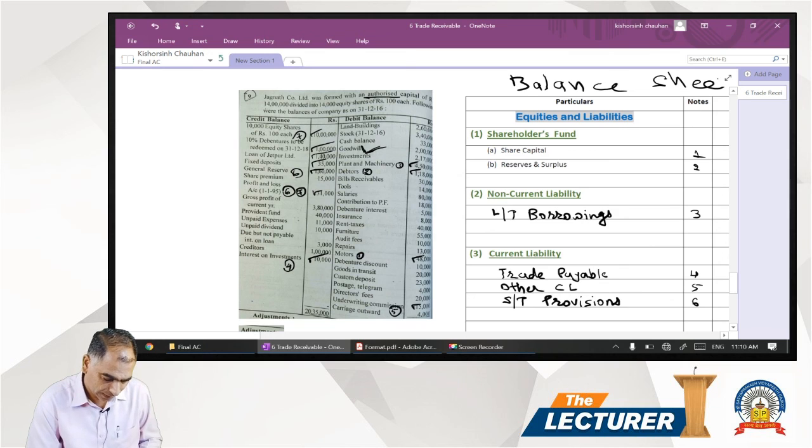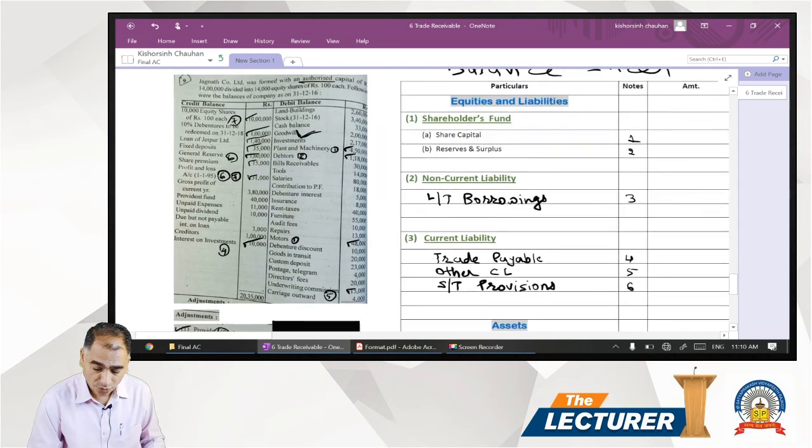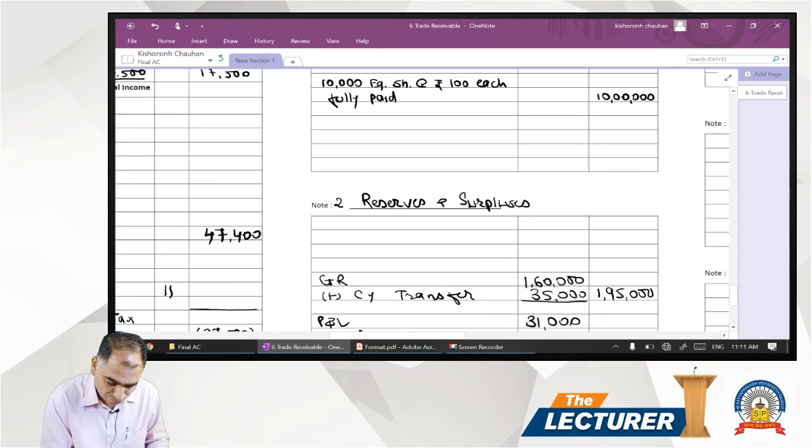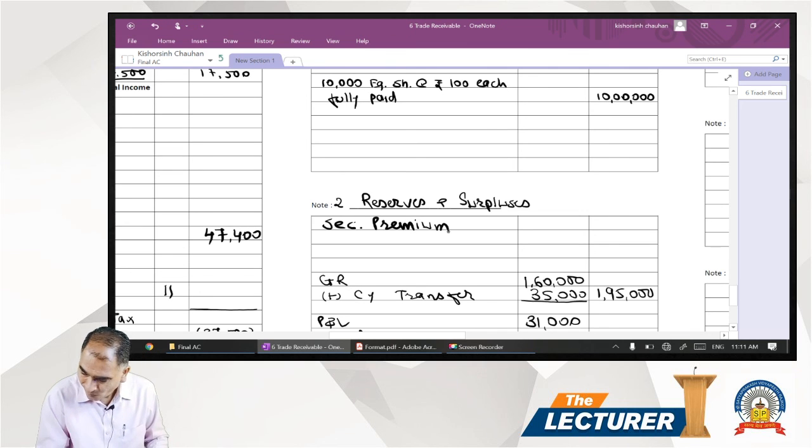Fixed deposits, it comes to 35,000. Next, share premium or securities premium, that is a part of reserves and surplus, capital nature reserve. Note number 2, reserves and surpluses. Securities premium comes to 15,000.